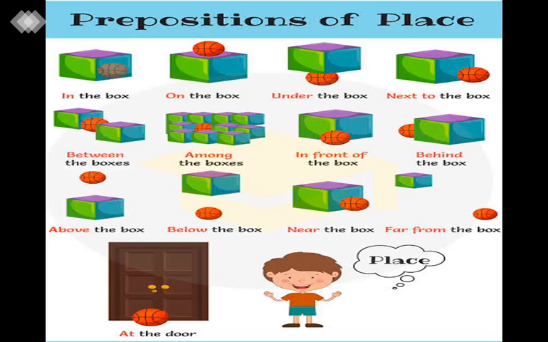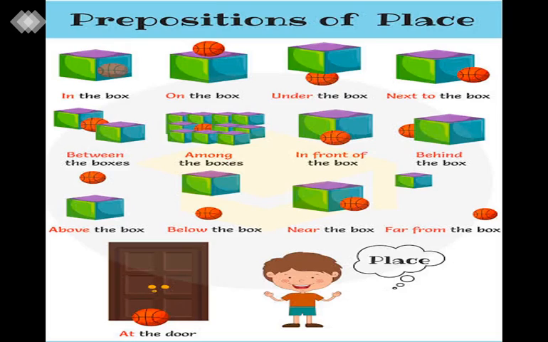Now let's learn the prepositions of place by reading the sentences. Here are boxes and footballs. So here all the things are basketballs and boxes. There is a relationship between the box and the ball. Let's see how the relationship is shown here. It means where it is kept: is it under, in, on, where is it? Okay, so there is a relationship between box and ball here.